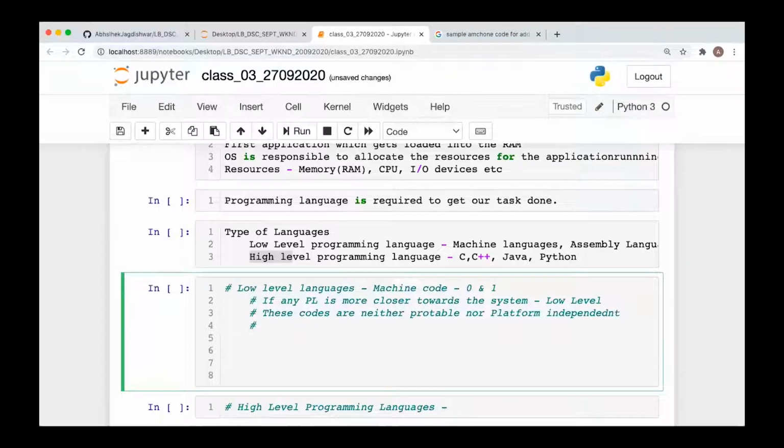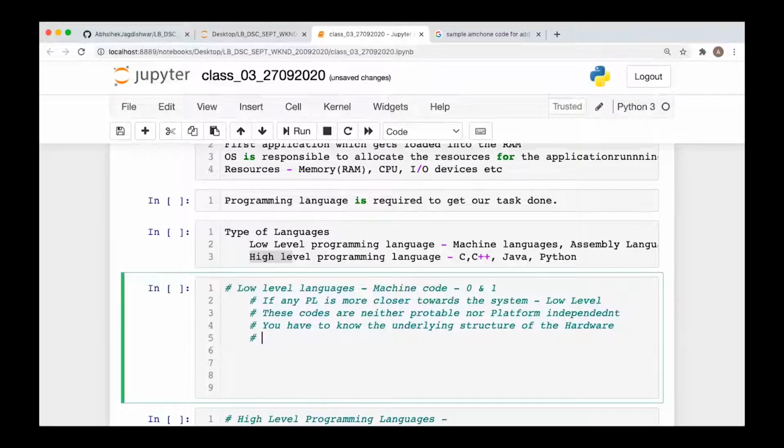Okay, now to code in low level programming languages, you have to know the underlying structure of the hardware. You have to understand the hardware, and it will be designed only for that particular hardware. For coding in a low level programming language on other hardware or another set of hardware, you have to learn that hardware again. So this is again a time taking process.